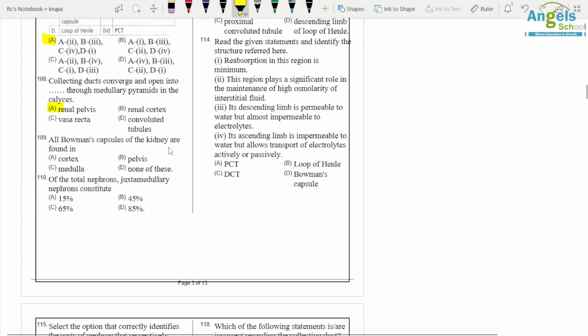All Bowman's capsules of the kidney are found in the cortex only. Of the total nephrons, juxtamedullary nephrons constitute 15% part.